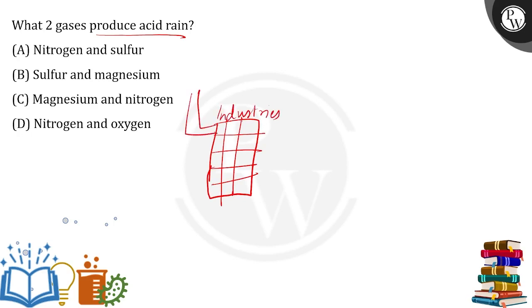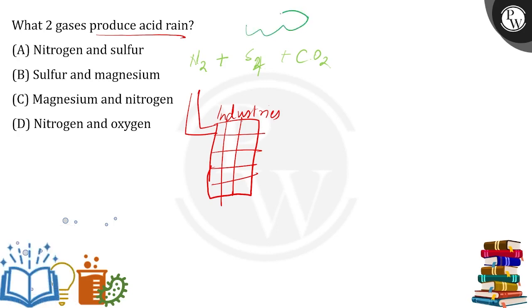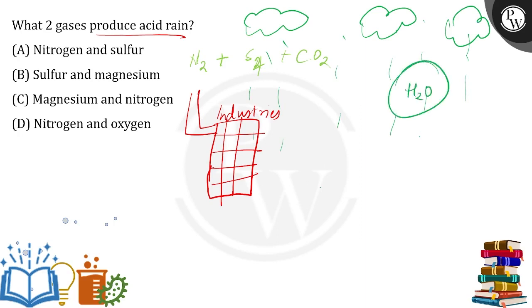The industries will have chimneys and they will release some gases into the atmosphere, and those gases will be like, suppose there is nitrogen, there is sulfur, and then there would be carbon as well. There is carbon dioxide. Now, what happened? Transpiration is taking place, the water cycle is running. So, from the clouds, let's suppose it started precipitating, and there is water present in the atmosphere as well.